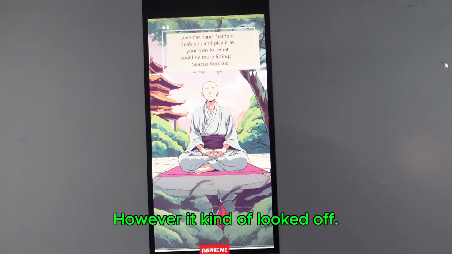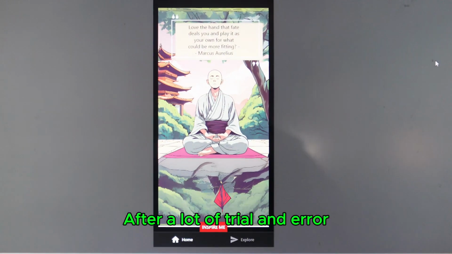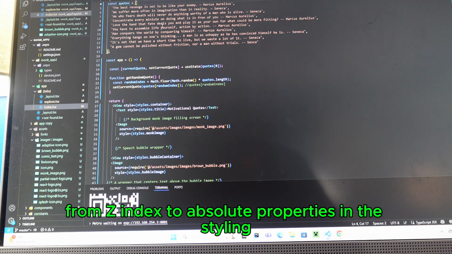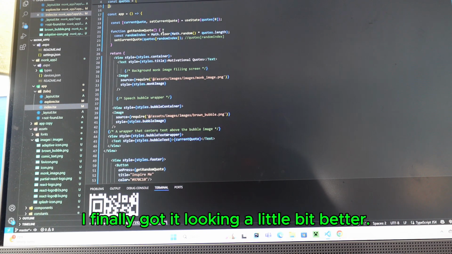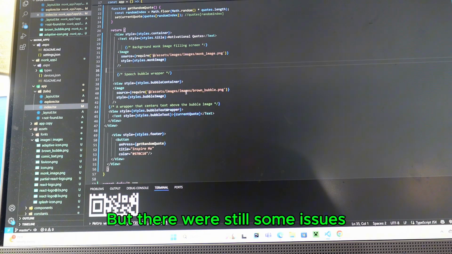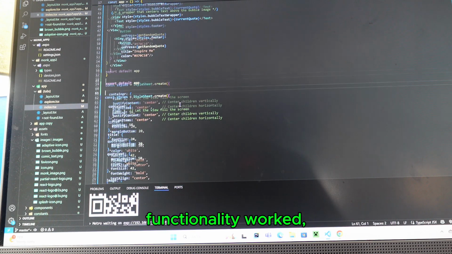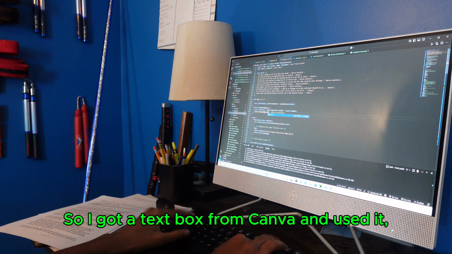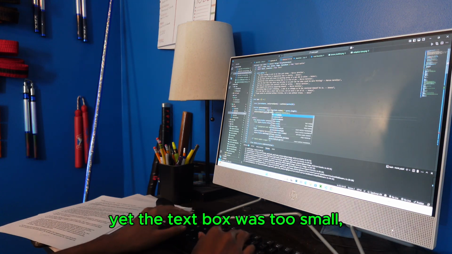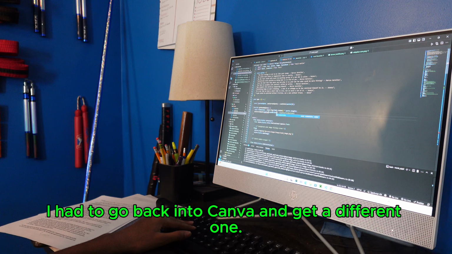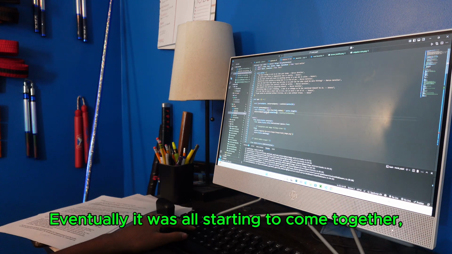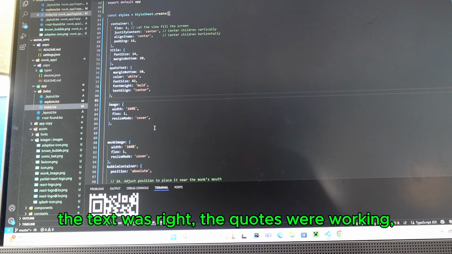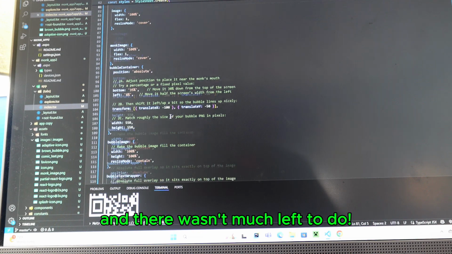However, it kind of looked off. After a lot of trial and error, from Z-index to absolute properties in the styling, I finally got it looking a little bit better. But there were still some issues. Functionality worked, but I needed a place to put the quotes. So I got a text box from Canva and used it. Yet the text box was too small, and so I had to go back into Canva and get a different one. Eventually, it was all starting to come together. The text was right, the quotes were working, and there wasn't much left to do.